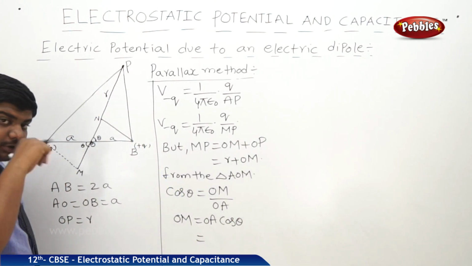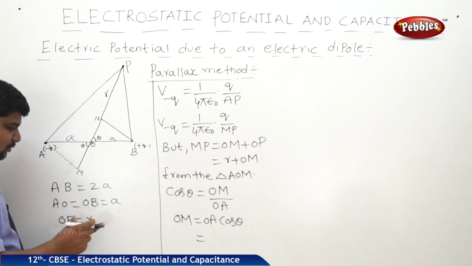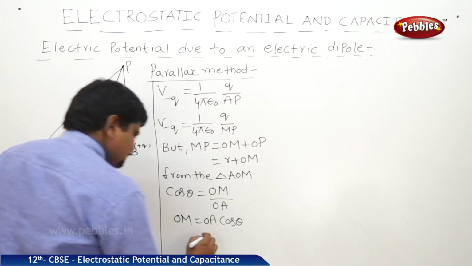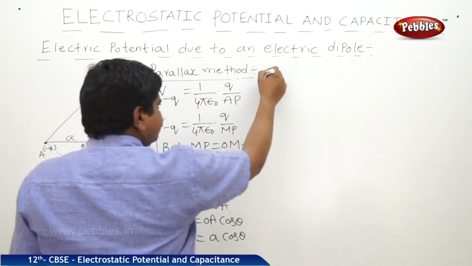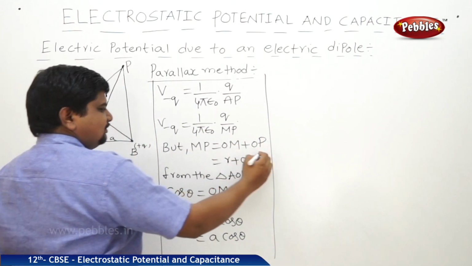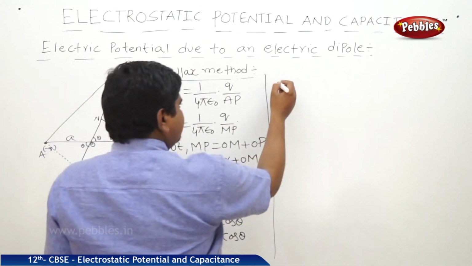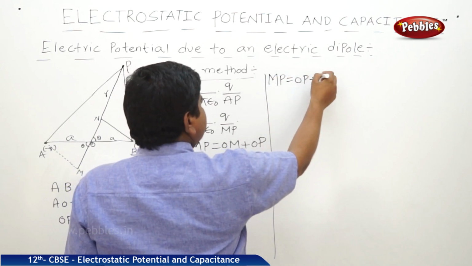Before going to solve the problem, yes, these are the parameters which we discussed. What is OA? AO is equal to A. Therefore OM is equal to A cos theta. Now I am substituting this OM value in this equation. Let us write this as equation 2. So MP is equal to OP plus OM.